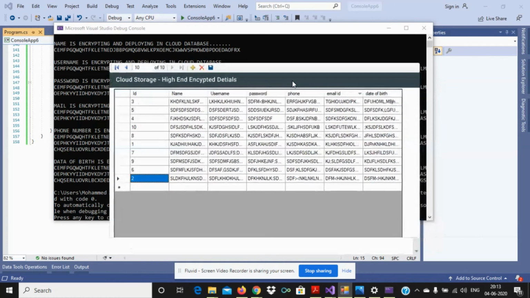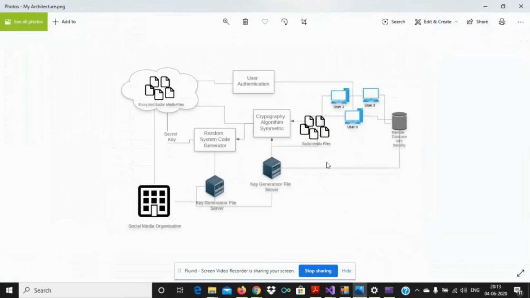As we said, we have seen the users upload the data in the front end, and that is stored in the back end. The partially encrypted data is again encrypted using a hierarchical based encryption technique with a random key generator. Here the random key generator and the hierarchical based encryption technique are stored in parallel, in encrypted format. You can see that.